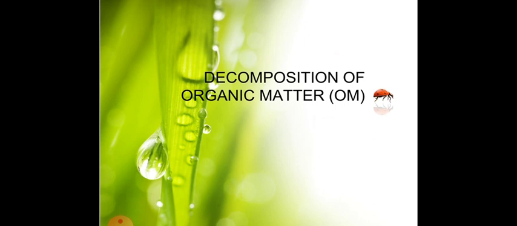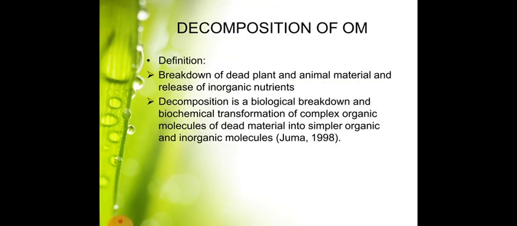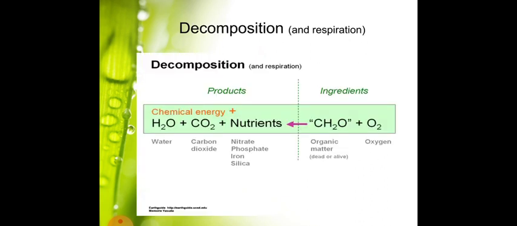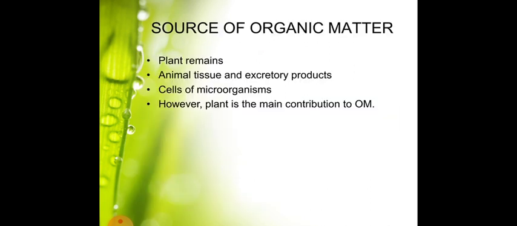Decomposition of organic matter. Definition: breakdown of dead plant and animal material and release of inorganic nutrients. Decomposition is a biological breakdown and biochemical transformation of complex organic molecules of dead material into simpler organic and inorganic molecules, Juma 1998. This figure shows the decomposition and respiration products and ingredients you can observe.